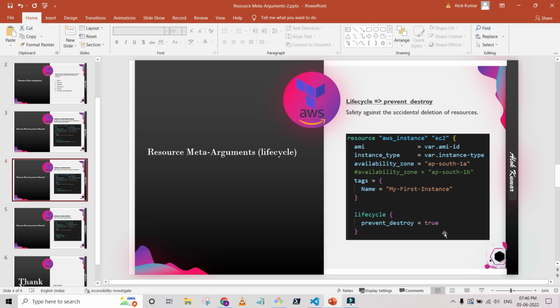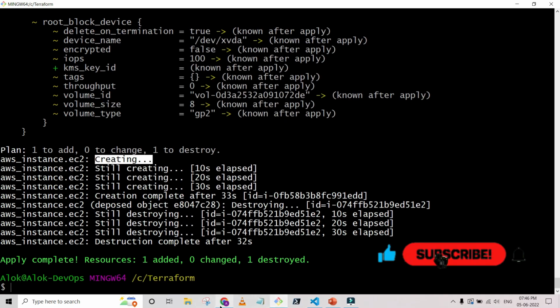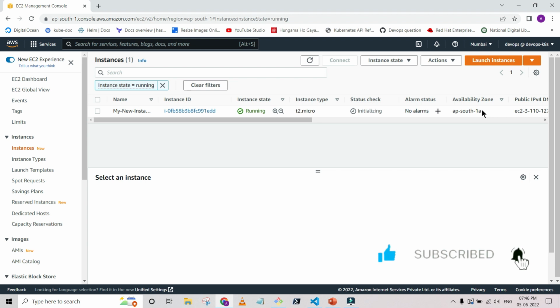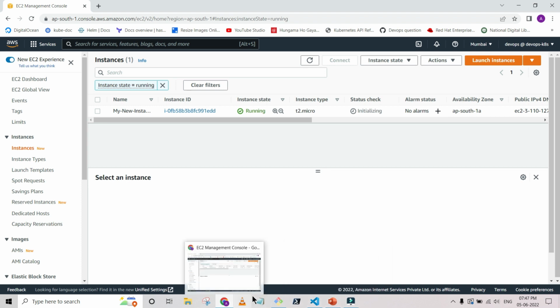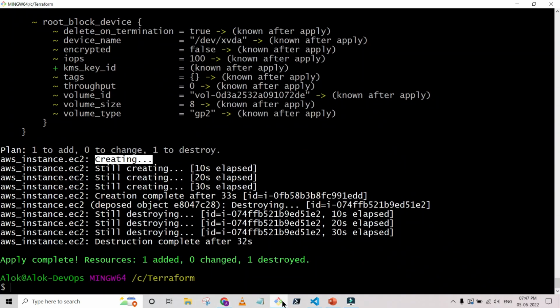Okay, let me do it. Suppose we have an instance in ap-south-1a. Now if I use the destroy command, terraform destroy, it will get removed. Now this particular instance is very important for us, and we don't want it deleted by the terraform destroy command. So we have other lifecycle parameters, you can say arguments, that we can use.